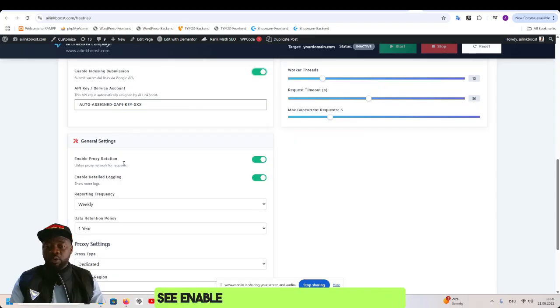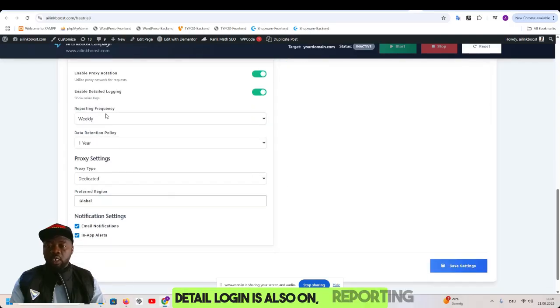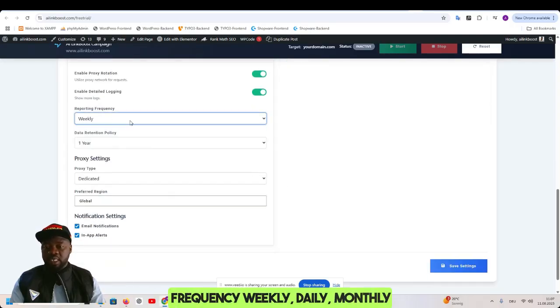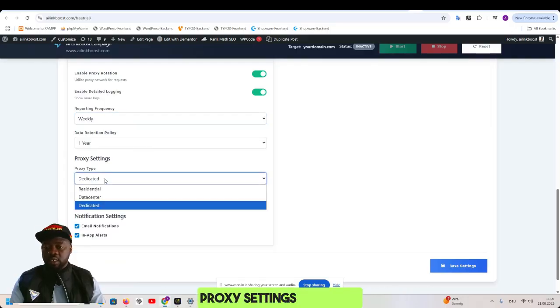And you have to see enable proxy rotation is on. Enable detail logging is also on. Reporting frequency: weekly, daily, monthly, and data retention policy, 1 year. Proxy settings, dedicated.